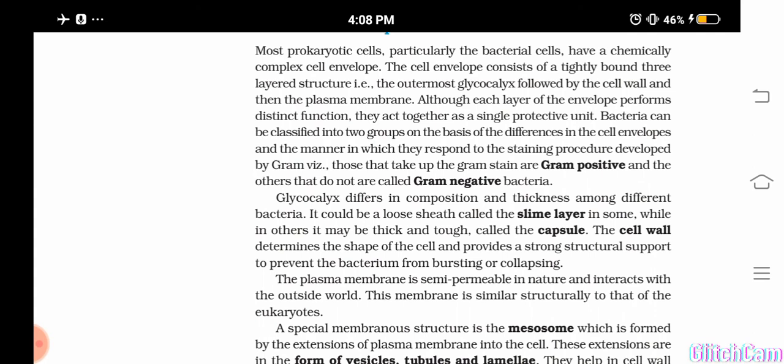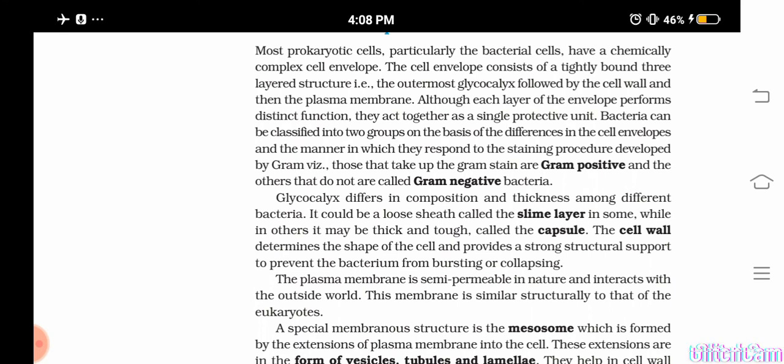What is glycocalyx? The outermost layer of a prokaryote, especially bacteria. Okay, and this glycocalyx is made up of different materials, so they react differently to a staining process. You would have done a staining process when we make a slide of a plant cell. We have done the staining process. Likewise, a staining process developed by a scientist known as Gram is known as Gram stain.